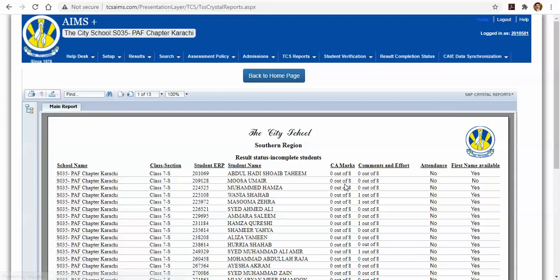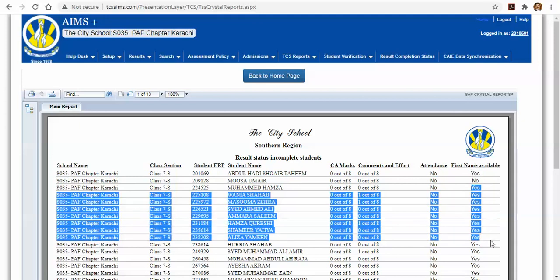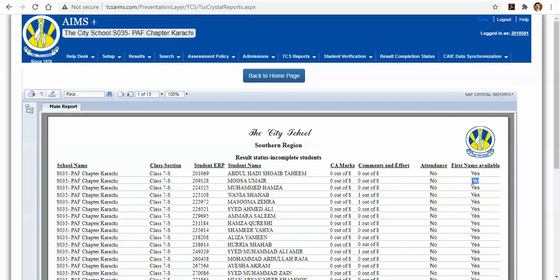Now we'll quickly look at this. CA, continuous assessment, coursework entries, comments and effort entries. Comment and effort grading will be taken as one entry. Attendance, no, that means days attended is pending. And first name available, yes. So as you see, yes for almost all, and if there is a no, do ensure that the first name is entered in ERP. And if a student is 8 out of 8, yes, yes, then that student will be filtered out from this report.